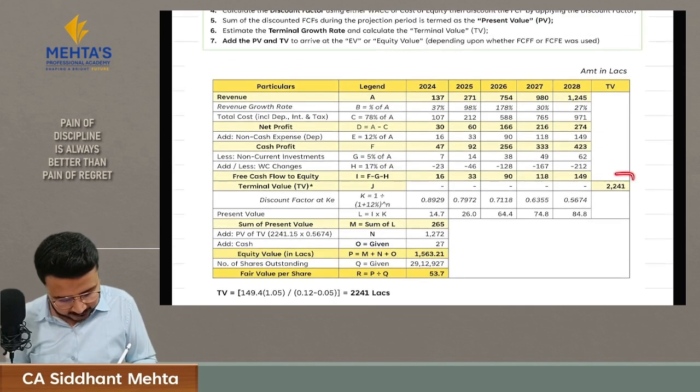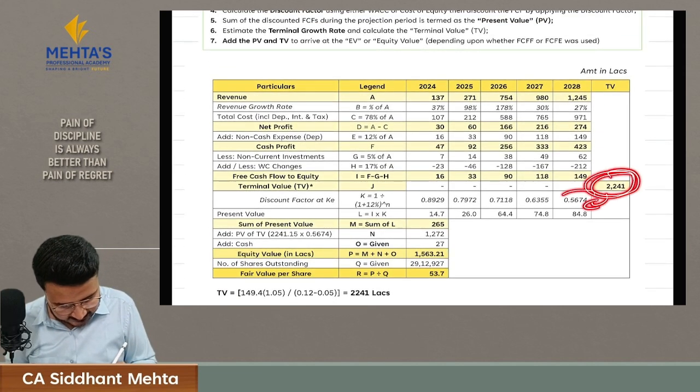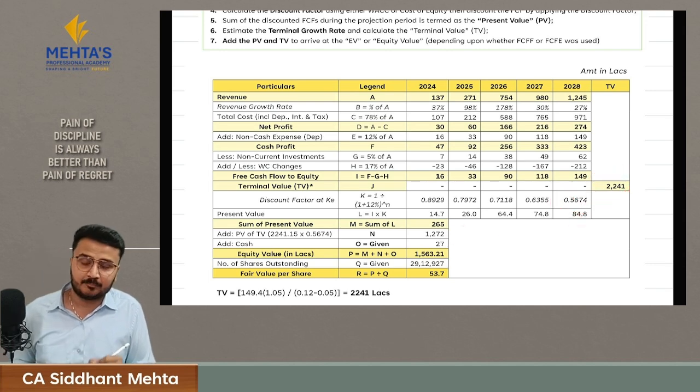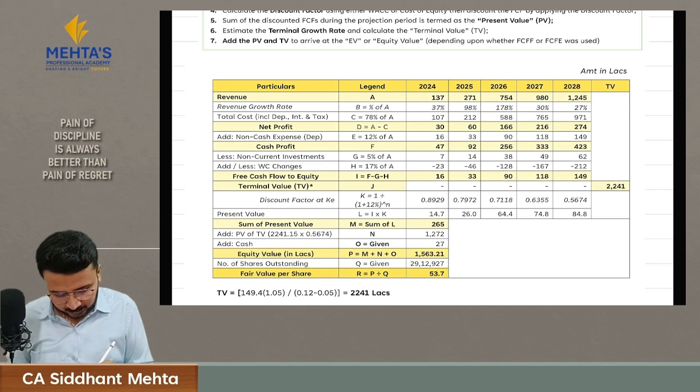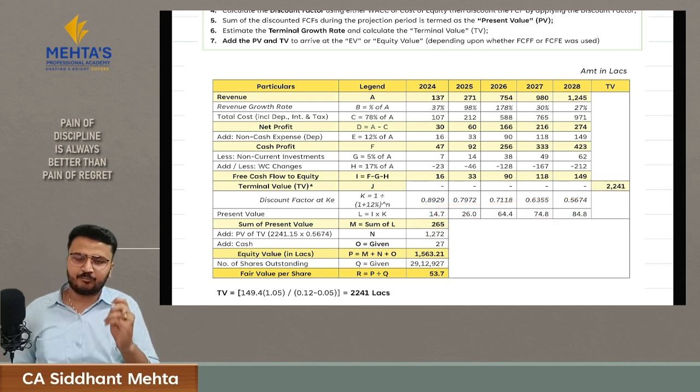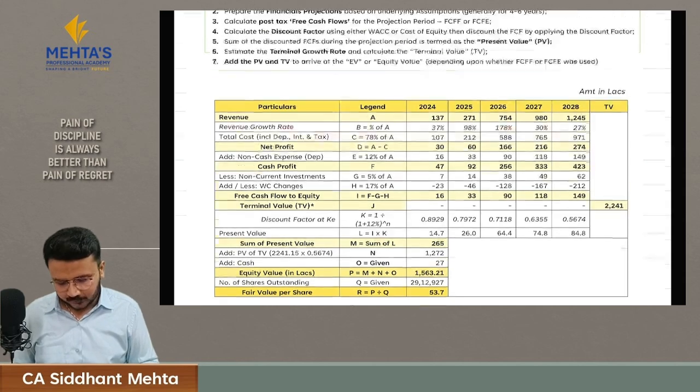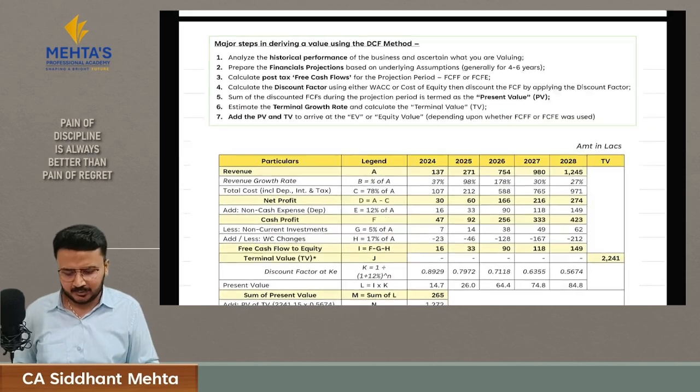Then we will discount this terminal value with the last discounting rate, and we will get the present value of terminal value. When we add the sum of all these cash flows and the present value of terminal value, we get the value which we need of that company or an asset. These are the basic steps which are required to calculate the DCF method.